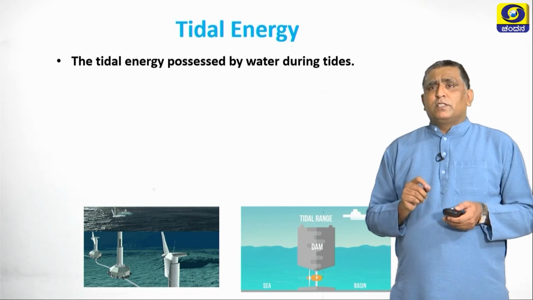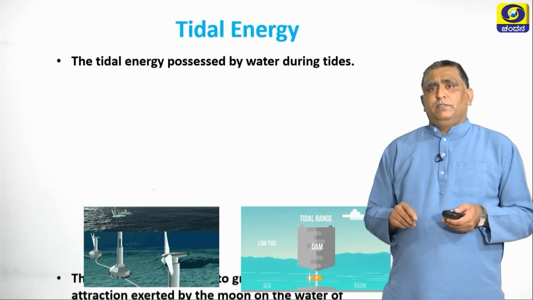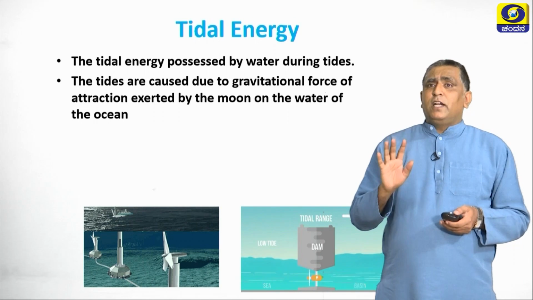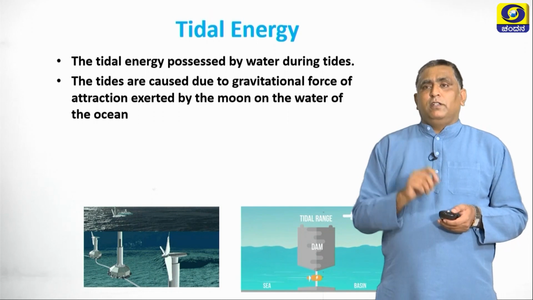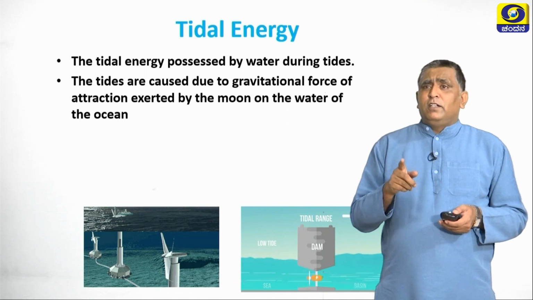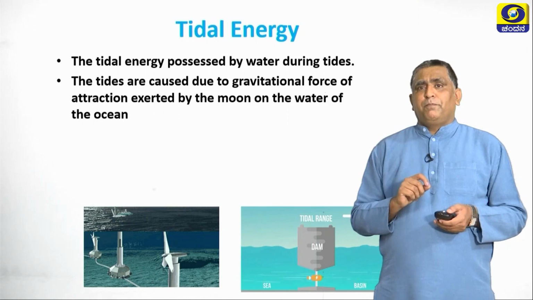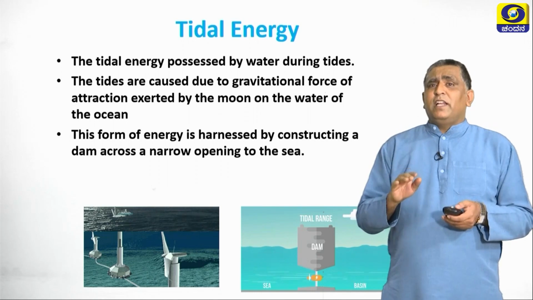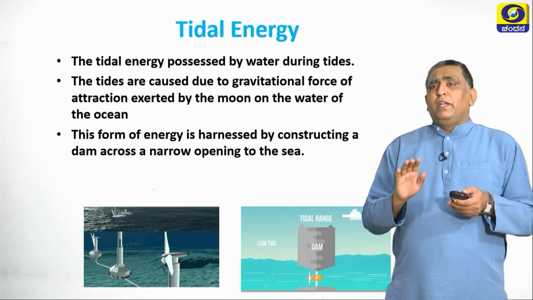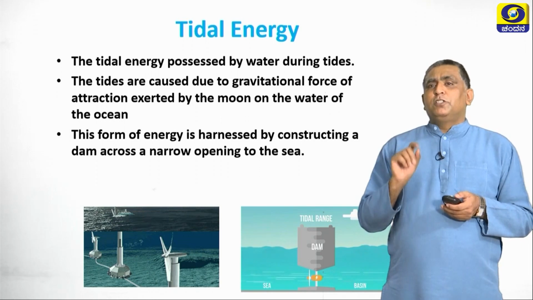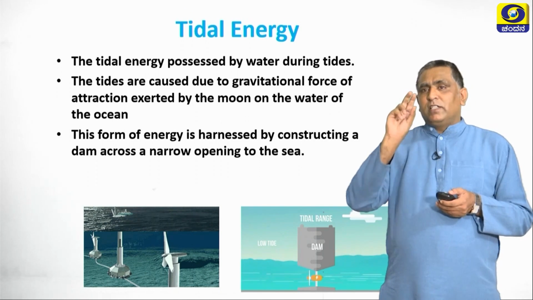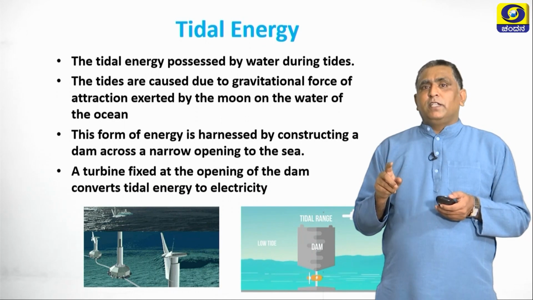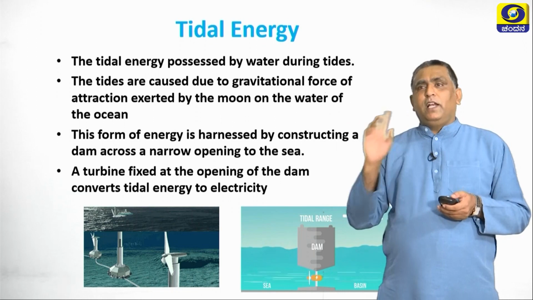Tidal energy is the energy possessed by water during tides. Tides are caused due to the gravitational force of attraction exerted by the moon on the water of the ocean. This you have learnt last year in the gravitation lesson. This form of energy is harnessed by constructing a dam across a narrow opening of the sea. You can see in the second picture, there is a narrow opening at the sea where the dams are constructed. A turbine is fixed at the opening of the dam that converts tidal energy into electrical energy.